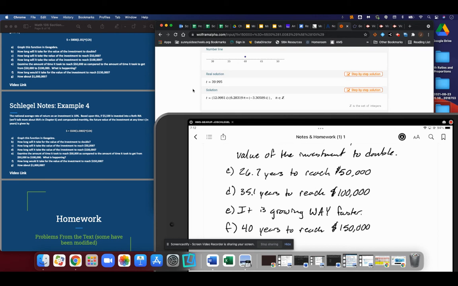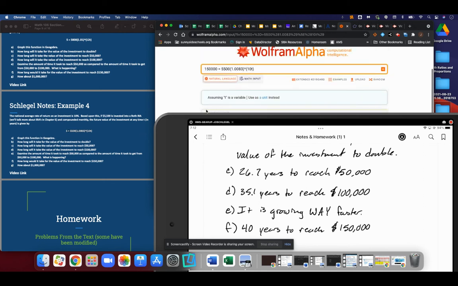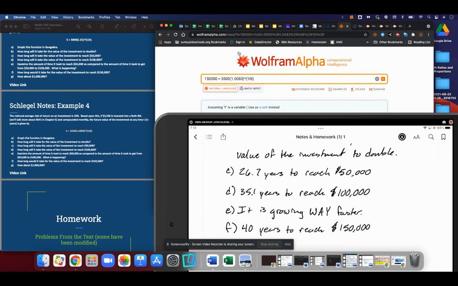That's pretty wild. So again, it took 9 years to go from 50,000 to 100,000. Now it took only 5 years to go from 100,000 to 150,000. So between here and here, we gained another $50,000 in only 5 years, where here it took 9. And so again, as we can see, the money is growing faster.